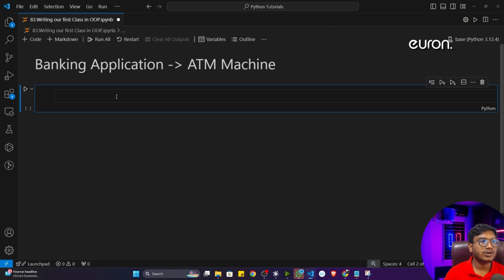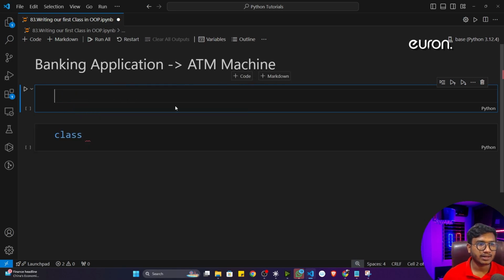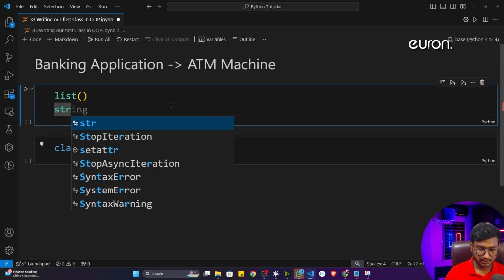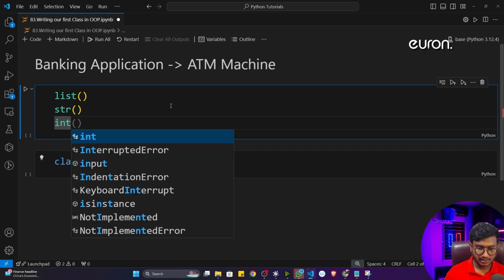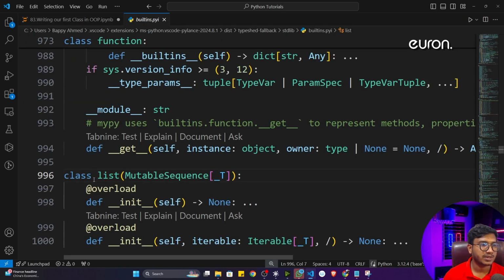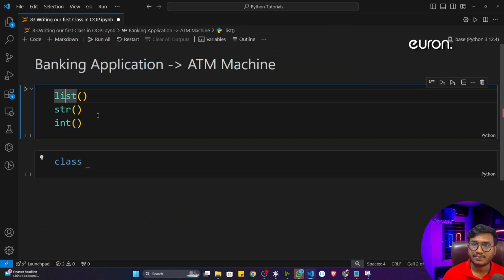Fine. So see guys, if you want to create any class inside OOP, that means any custom class, you have to use this particular class keyword. Previously, I showed you some classes. I think you remember the list class, the string class str, then the integer class. So these are classes. If you want to see the implementation, just press Ctrl and left click, and you will see this particular class. Now see, they are also using the class keyword. So these are inbuilt classes inside Python, and we don't need to create them separately.